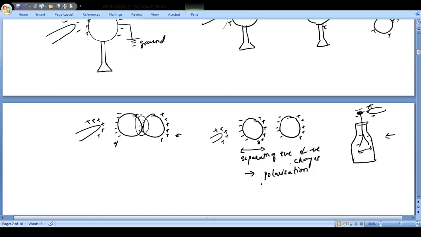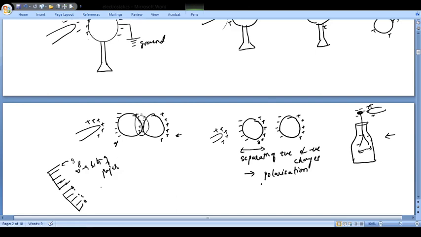It's a common experience: if you rub a comb on dry hair, that comb gets the ability of attracting small bits of paper. Let us suppose this is a comb. You rub it with your dry hair, and then you bring it closer to the small bits of paper. You will find that the bits of paper get attracted towards the comb, and they may cling on it.